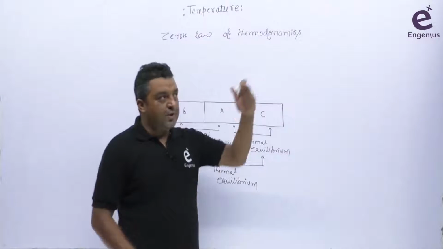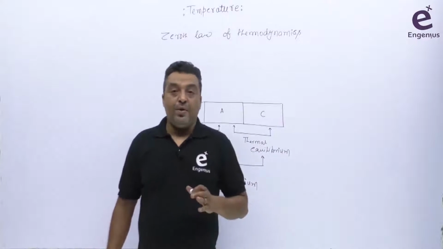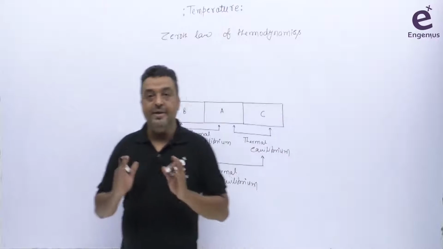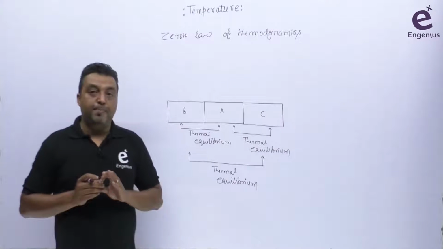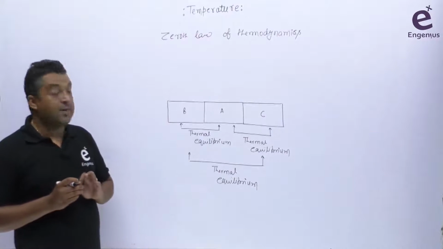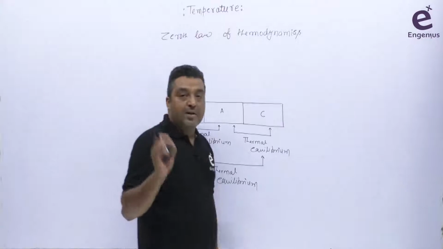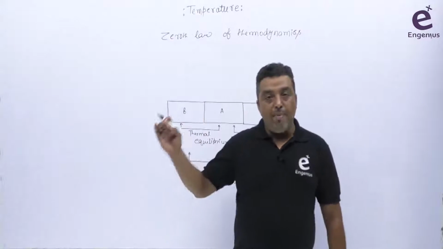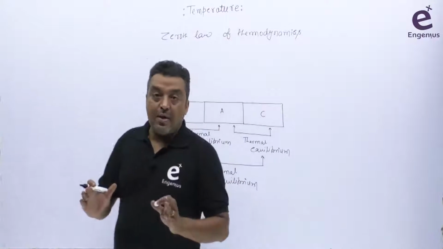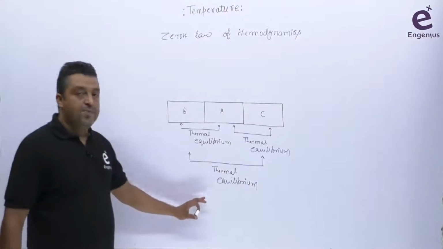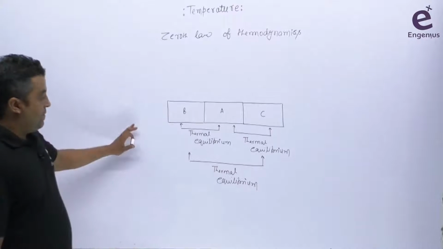zeroth law जब आया आपके पास में फर्स्ट लॉ सेकंड लॉ होने के बाद में उनको ध्यान में आया कि we left a very crucial property of thermodynamics, that is temperature. That's why they derived the zeroth law. तब उन्होंने जाके zeroth law derive किया. So based on that zeroth law, we are simply defining here what temperature is. So temperature is the thermal property of matter which will define the thermal equilibrium, and we can use the zeroth law to define the temperature here. So this is how we are defining the zeroth law of thermodynamics.